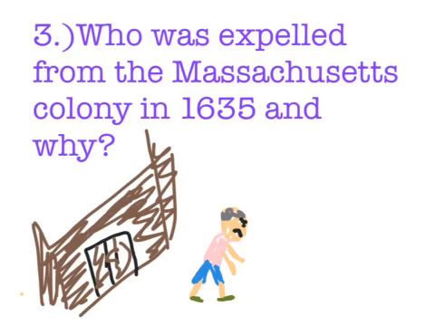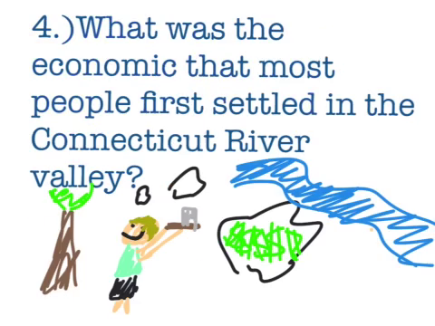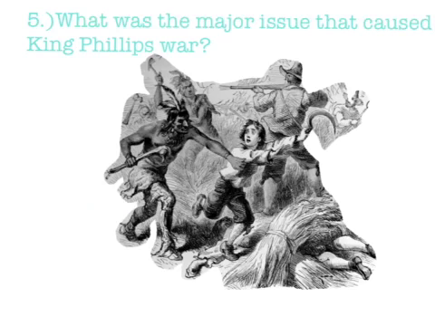Roger Williams was expelled since he had wrong beliefs. He thought that the church in New England wasn't pure enough and that the government shouldn't tell people what religions they had. What was the economic reason that most people settled in the Connecticut River Valley? The geography and climate. What was the major issue that caused King Philip's War?